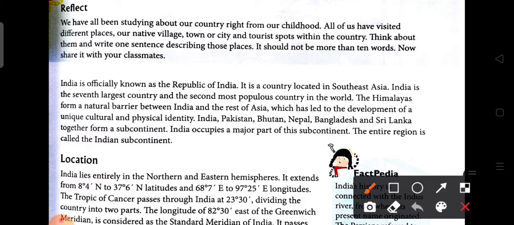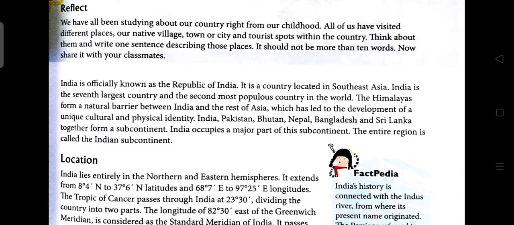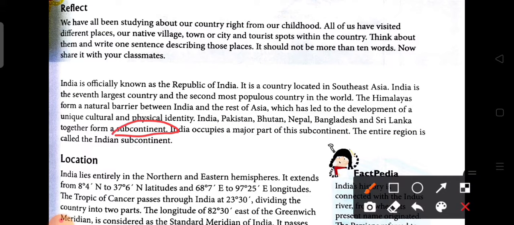Here we see that India, Pakistan, Bhutan, Nepal, Bangladesh, Sri Lanka together form a subcontinent. So here is the term subcontinent. What do you mean by subcontinent? A subcontinent is a part of a large continent made of a small number of countries.